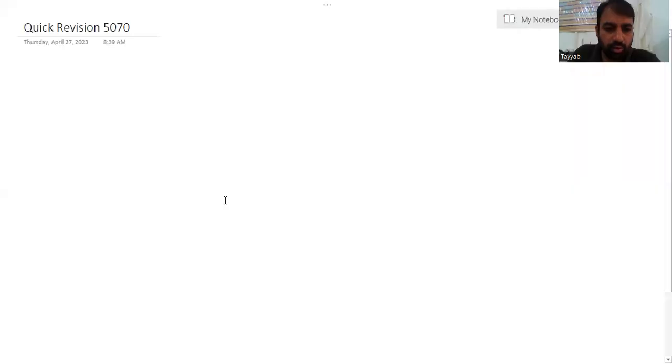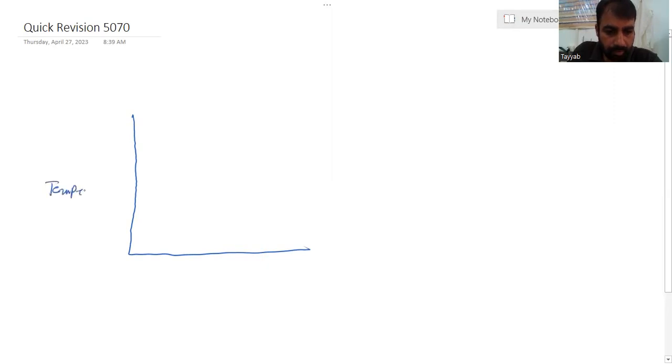Yes, heating and cooling curve. Here we will try to draw heating and cooling curve for solid and liquid. Here, temperature, states.